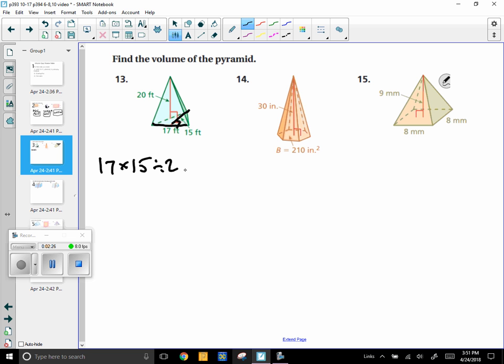So you always find the area of the base. So this part, if you look back at your notes, that's the big B base that we talk about. Then you're going to multiply it times the height, and you're going to divide by 3. Every single time. The formula is big B, little h, divided by 3. Base times height divided by 3.